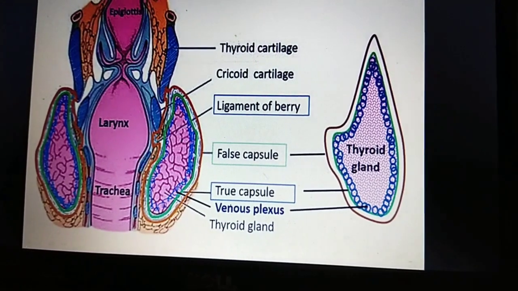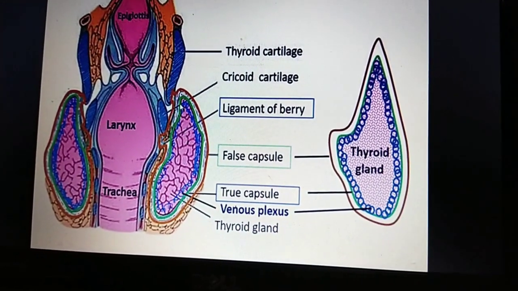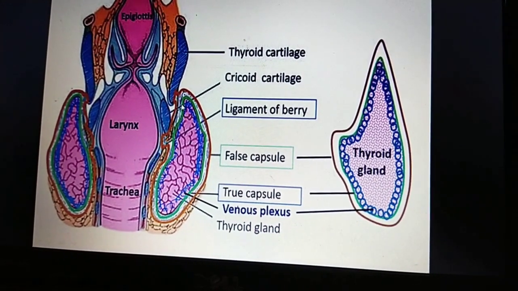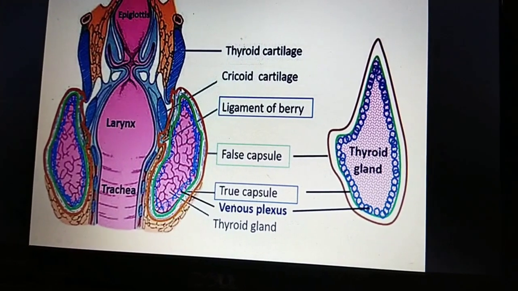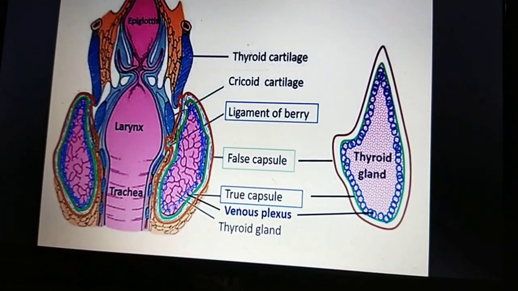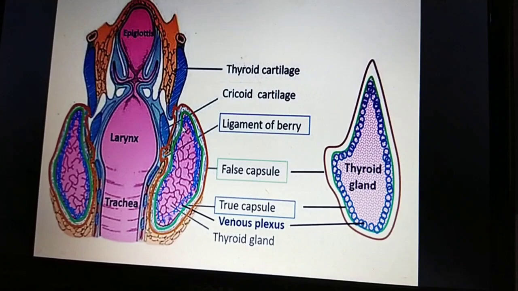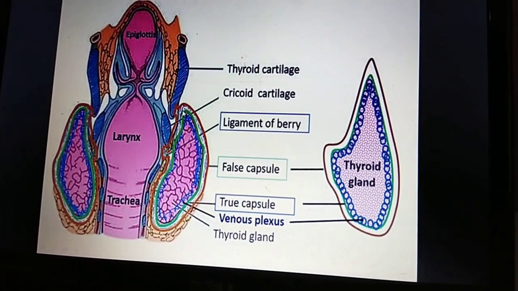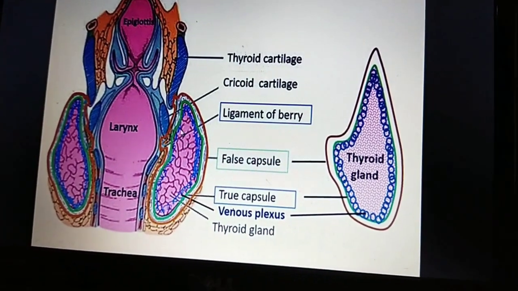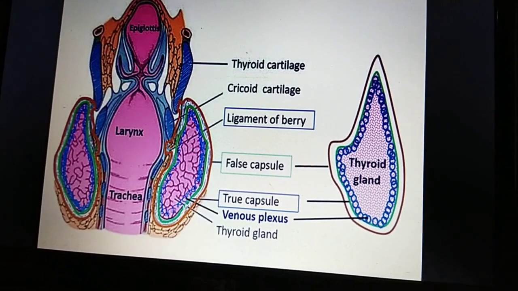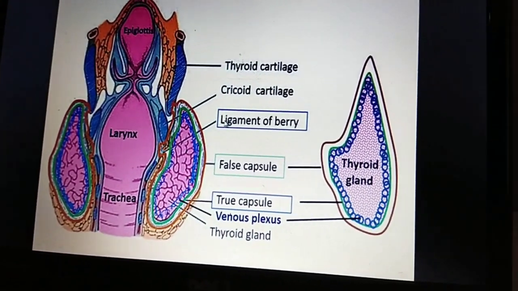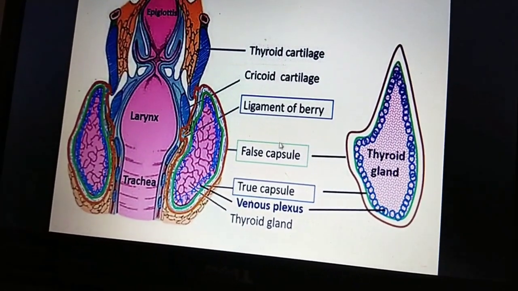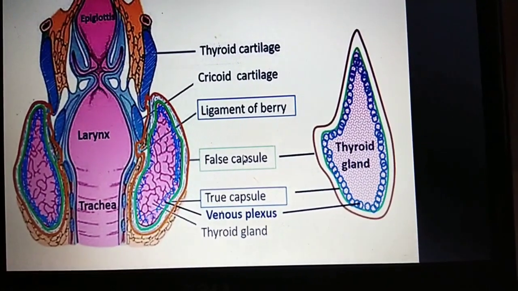Because of that, the true capsule is also attached to the false capsule, and the movement of the thyroid gland during deglutition is restricted, because of these two things: the ligamentum of Berry and the false capsule.